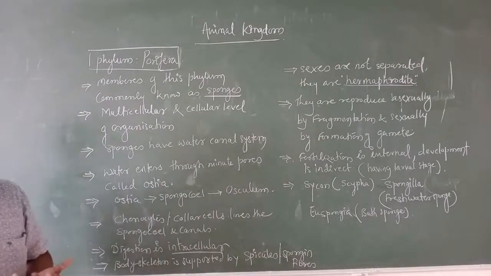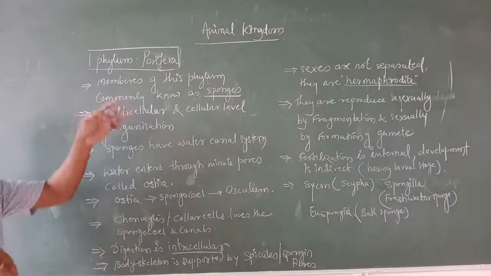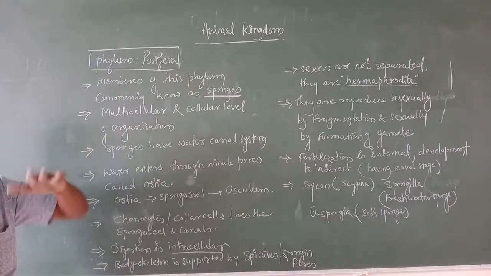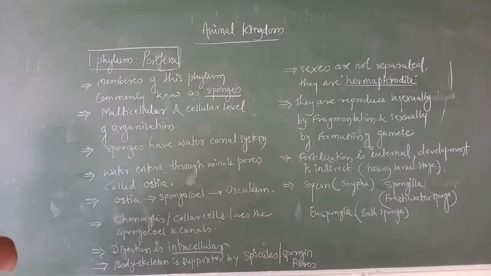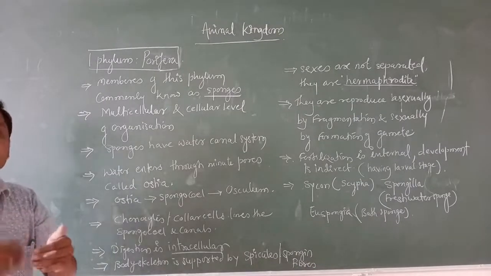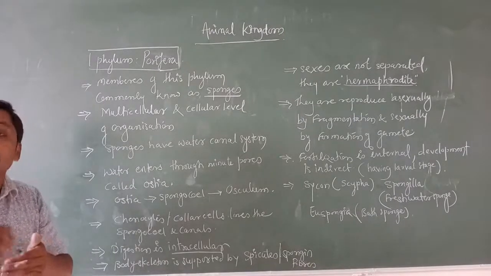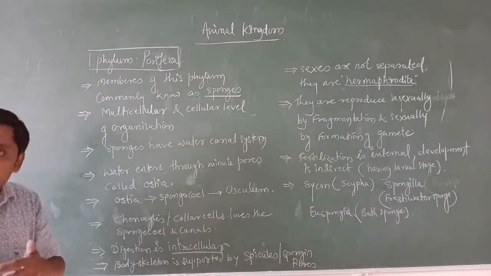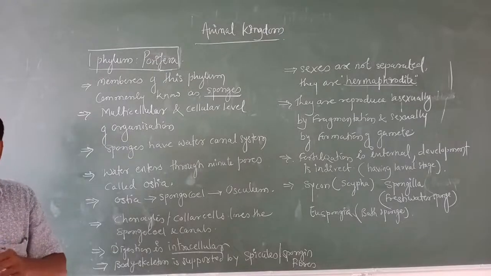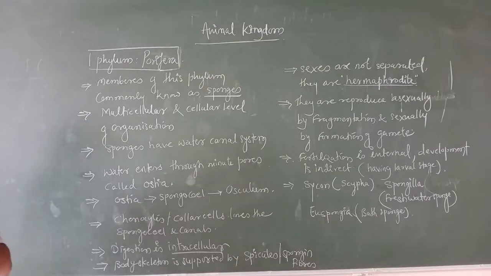In the different phyla, we look at how the body of the organism is made up, whether it is at the cellular, tissue level, organ level, or organ system level of organization.